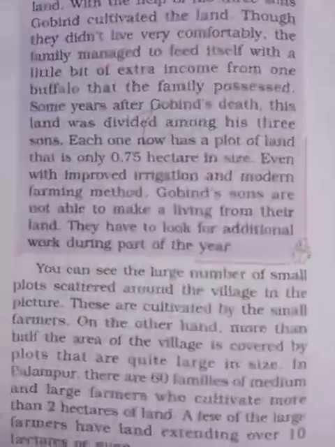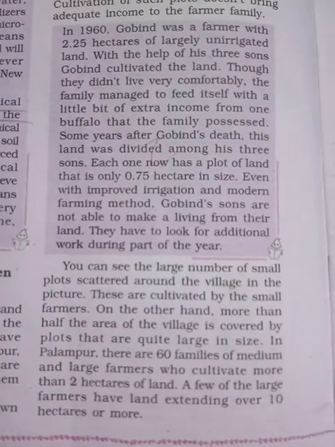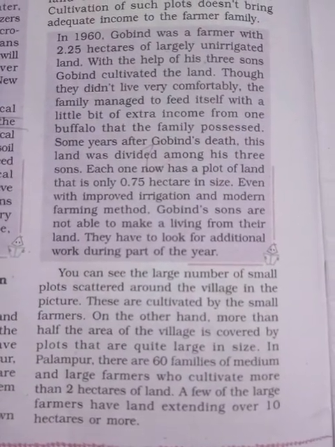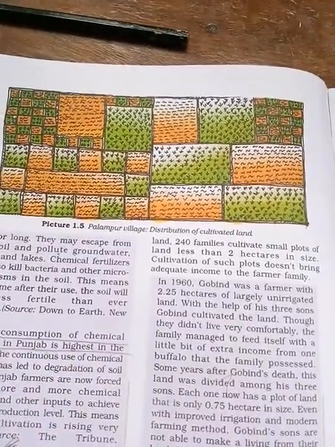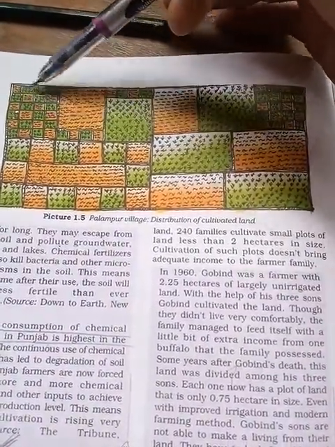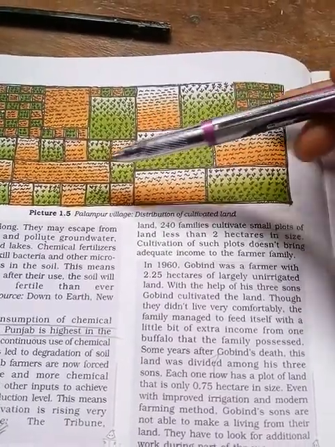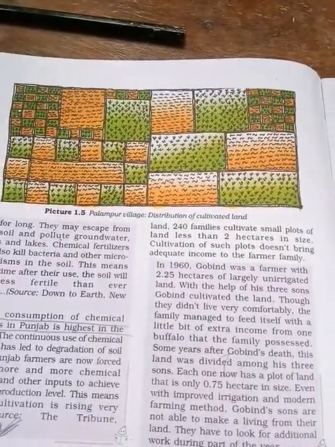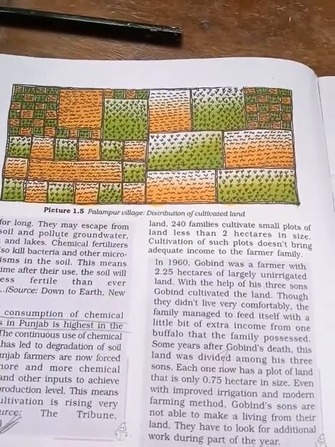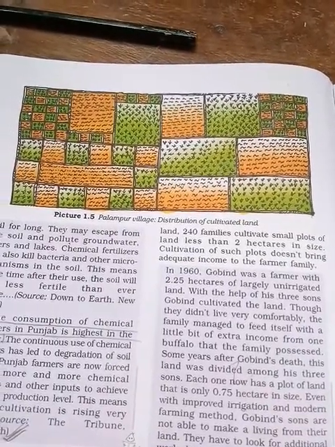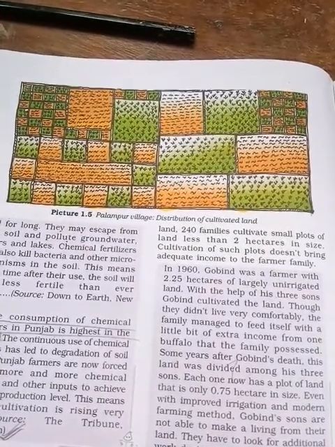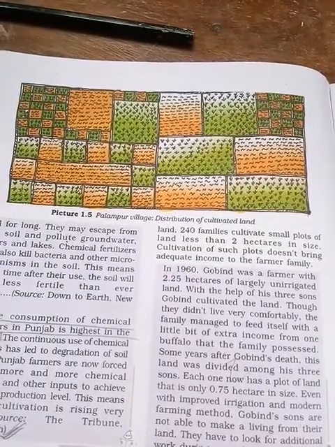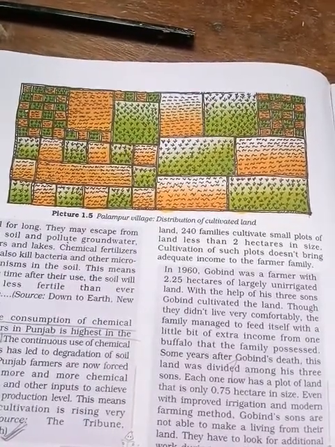Look here, you can see a large number of small plots scattered around the village in the picture. These are cultivated by small farmers. The medium plots are farmed by the middle class, like Gobind. Most of the people are landless, and the big farms are cultivated by only a small number of families.